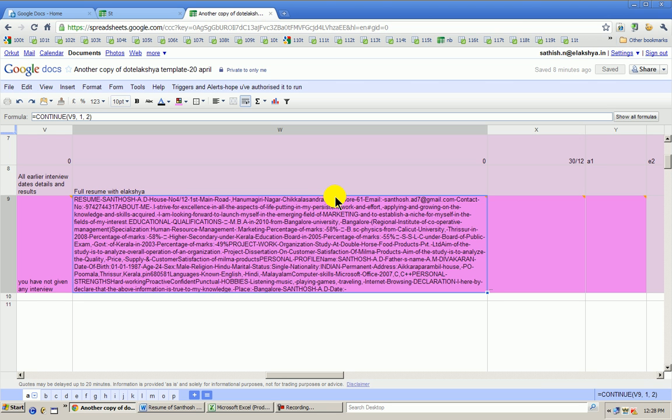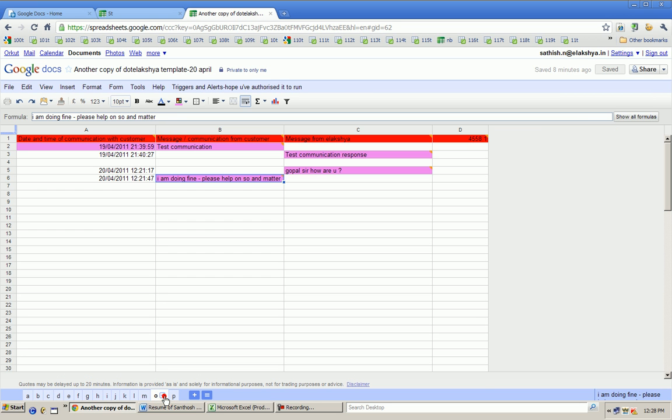Therefore, look here. What are the pitches you can make to candidates? What are the further pitches we can make, not only to candidates, to people, everybody? What are the other extra things in our .elakshya file now, apart from whatever is there? Number 1, you can continue discussions with us, not necessarily through email, but through your .elakshya file itself. If you want to give a message to us, we give a message back to you with time and date recorded. So one important addition is that.